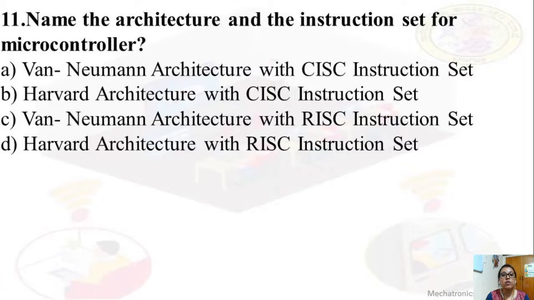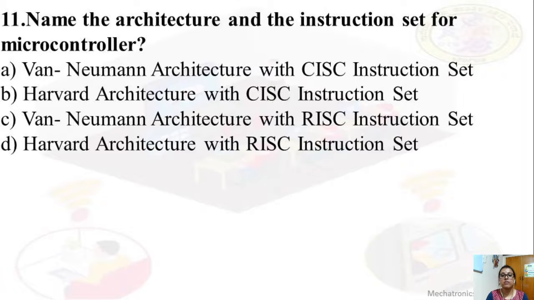Whether that is Von Neumann with CISC, Harvard with CISC, Von Neumann with RISC, or Harvard architecture with RISC. What is the architecture in 8051? All microcontrollers work on Harvard architecture with the CISC instruction set, because Harvard means separate data memory and program memory, separate address bus and data bus for both, with CISC, complex instruction set computer. So Harvard architecture with CISC instruction set.